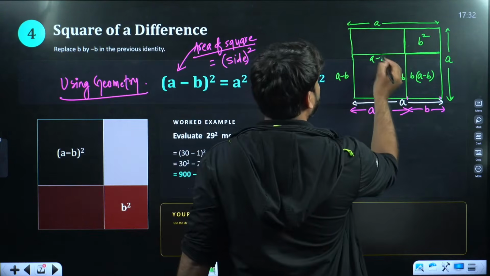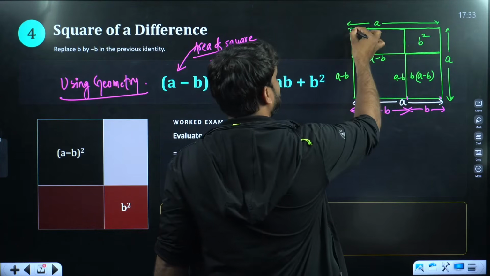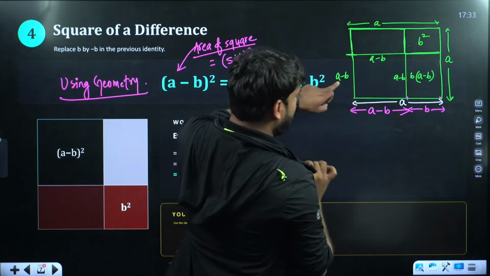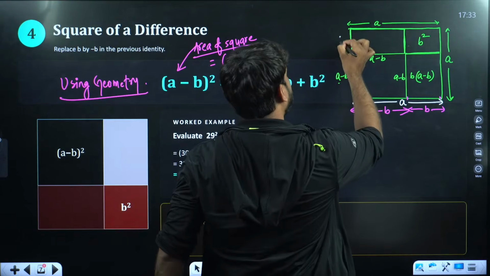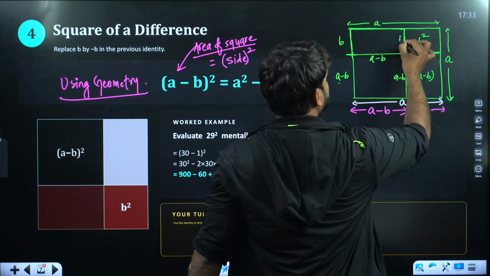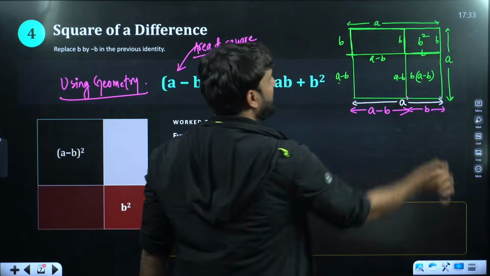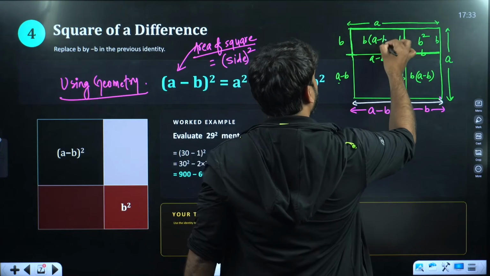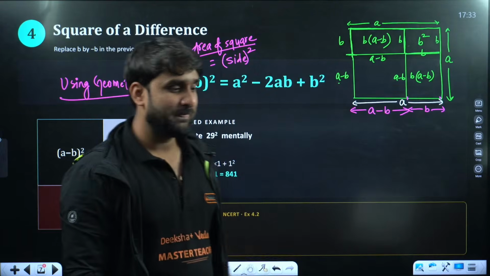Now what will be the area of this? This is a minus b, right? This is a minus b till here, and this entire side is a, so this has to be b. So this area will be b into a minus b. Wow, this is the geometry. I hope this is clear to all, everyone.